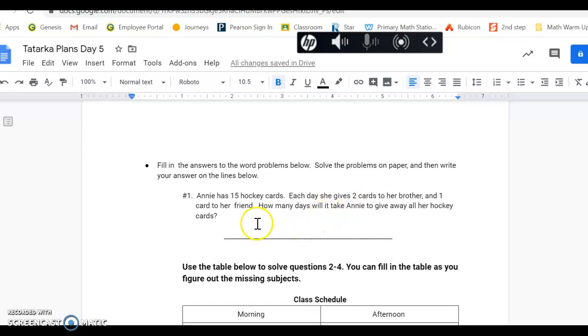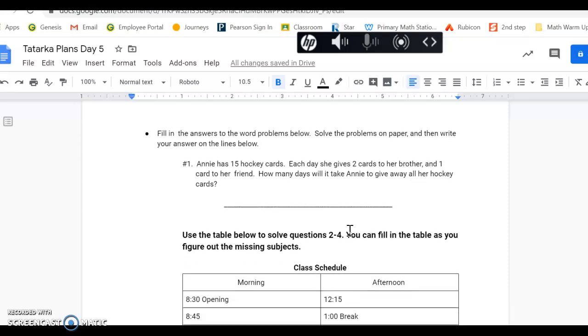Once we have the answer, we're going to put it on the line. Remember, where we have to put our unit. So let's look back at the question. It says, how many days will it take Annie to give away all her hockey cards? So we would fill in the blank, the answer, and then our unit, days.